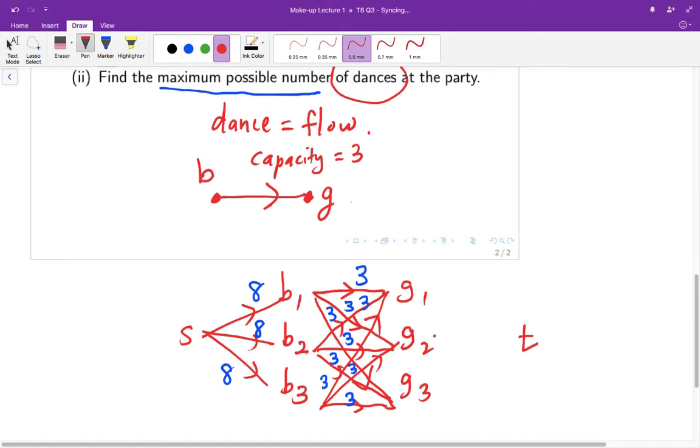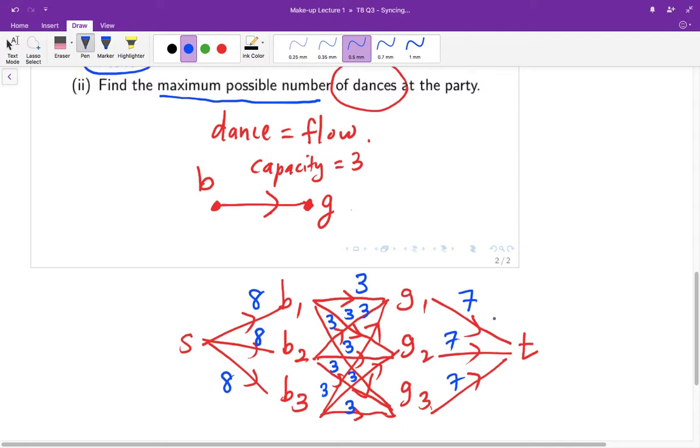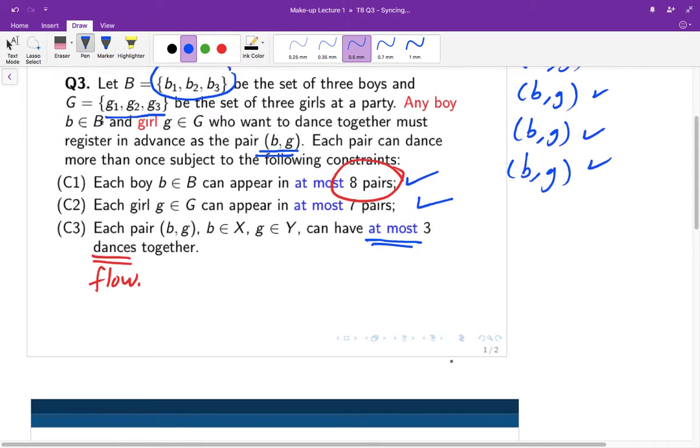And finally, from the girls to the sink, if we set the capacity to be 7, then this would satisfy the requirement that each girl can appear in at most 7 pairs. All right.